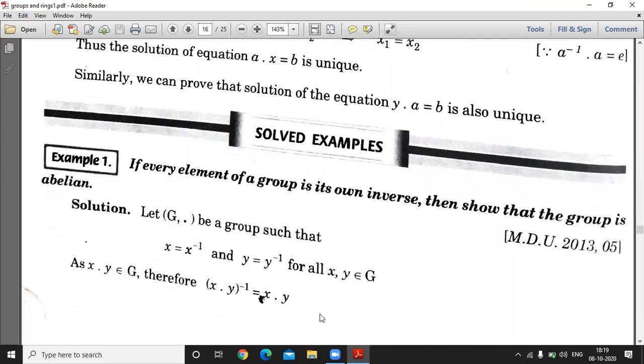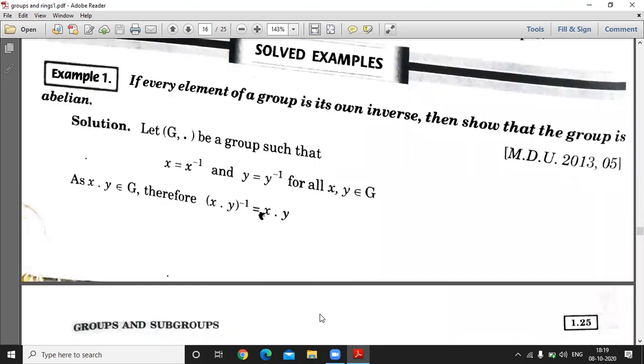Example है, if every element of a group is its own inverse, then show that group is abelian. क्या कह रहे हैं वो कि अगर G कोई ग्रुप है और उसके हर एलिमेंट का इनवर्स वो खुद ही एलिमेंट है. If every element of a group is its own inverse, if we consider x is an element of a group G, then x is equal to x inverse, then we have to prove the group is abelian. This is an important result. You have to learn this result also.